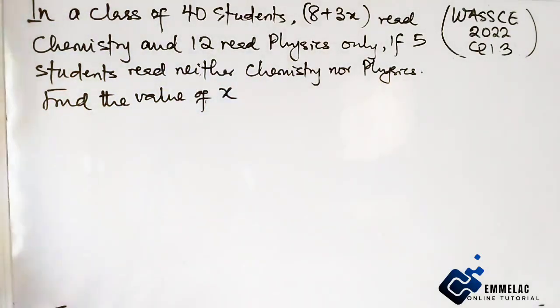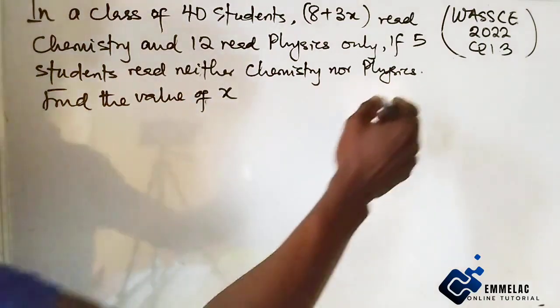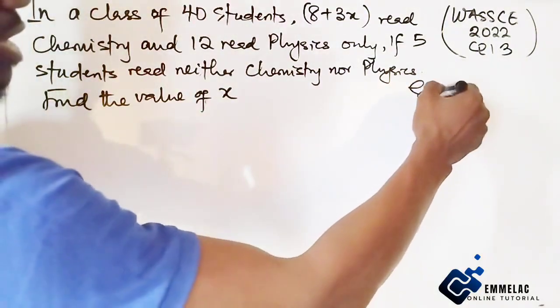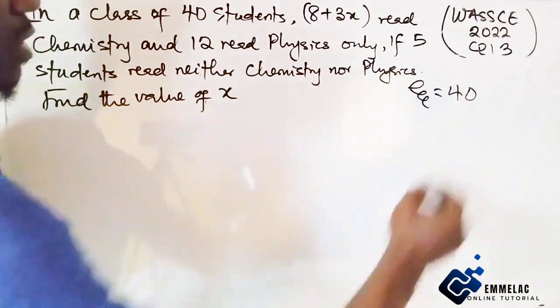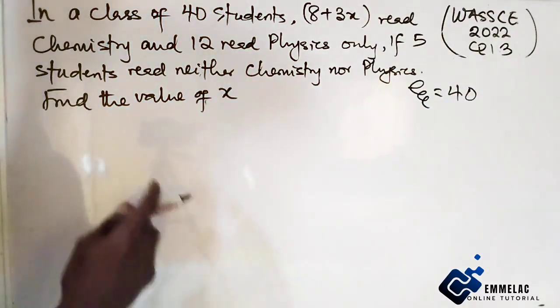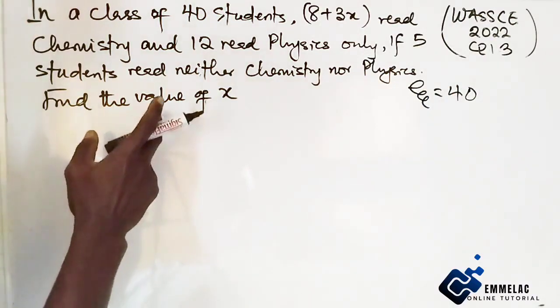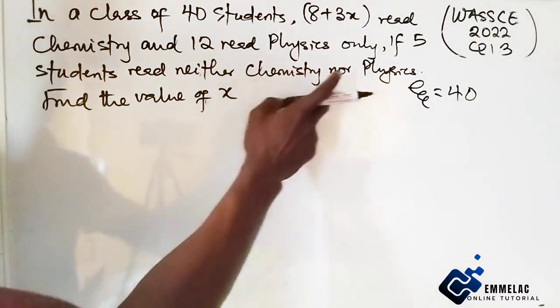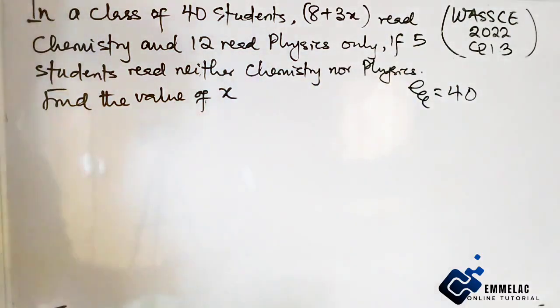Alright, from this question we are aware that the universal set here is 40. And the number of students that read neither chemistry nor physics is 5.